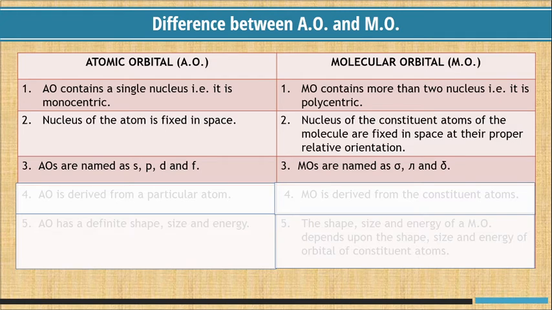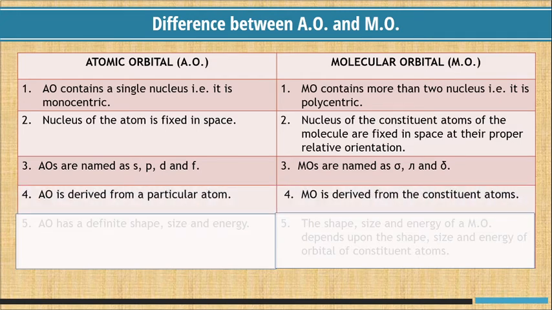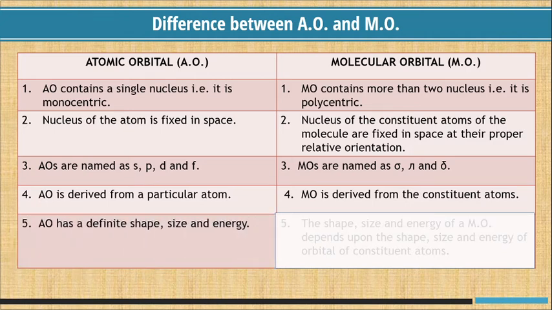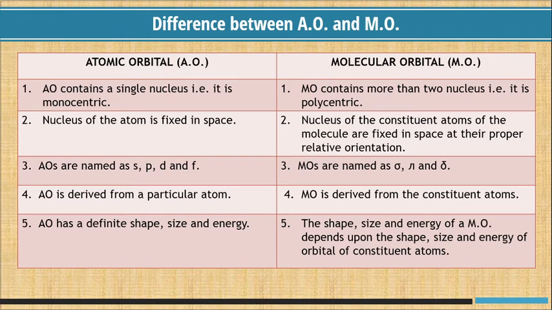Atomic orbital is derived from a particular atom. Molecular orbital is derived from constituent atoms. Atomic orbital has a definite shape, size and energy. The shape, size and energy of a molecular orbital depends on the shape, size and energy of the orbitals of the constituent atoms.